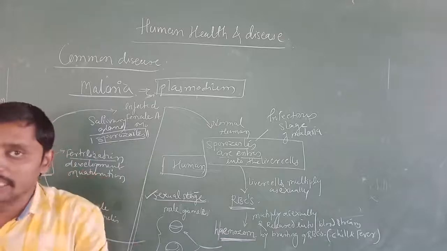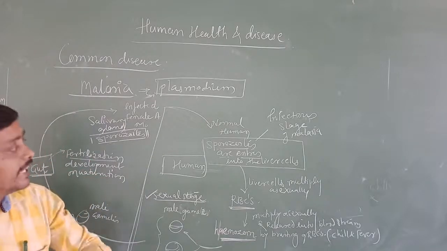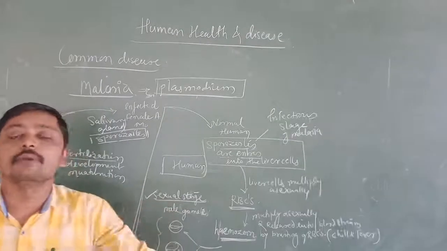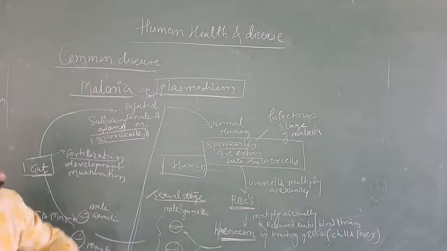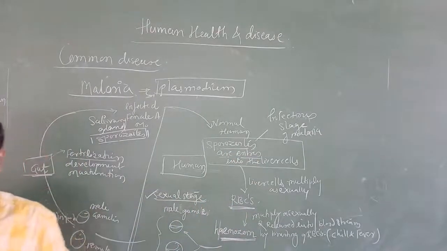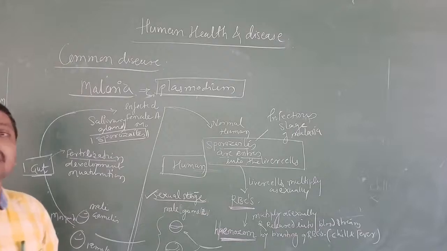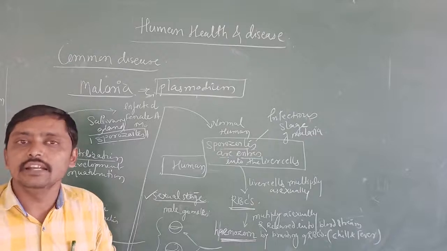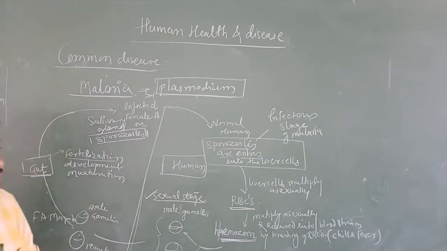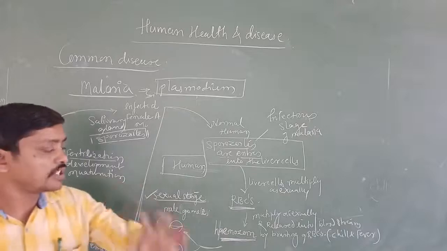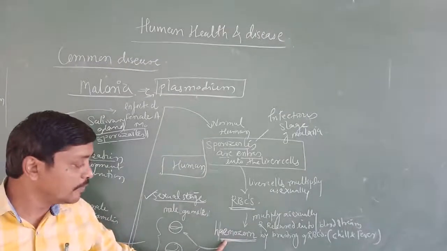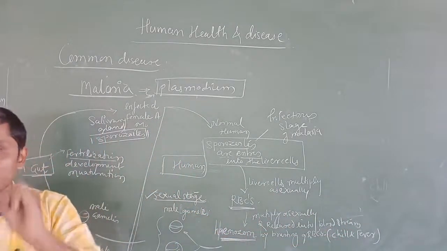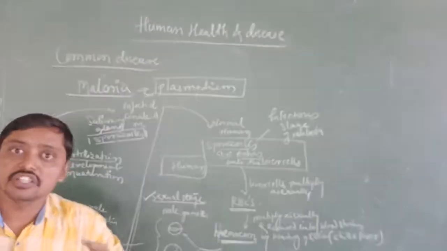normal human being, and first they migrate towards the liver cells. In the liver cells, they multiply asexually, and bursting the liver cells, they enter the RBCs, and in the RBCs also they multiply asexually, and bursting the RBCs, they are released into the bloodstream. And while bursting the RBCs, what is going to happen? One toxic substance is released, named hemozoin, and that hemozoin is responsible for chill and fever. This is very important. Hemozoin is responsible for chill and fever.